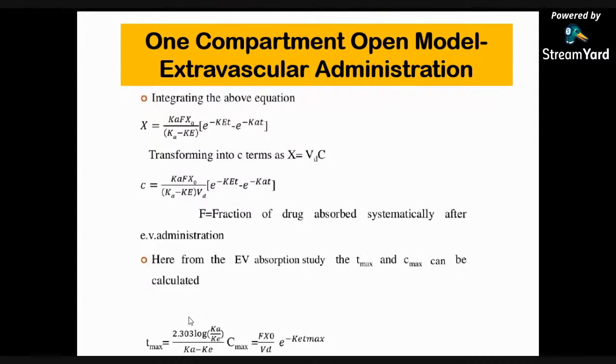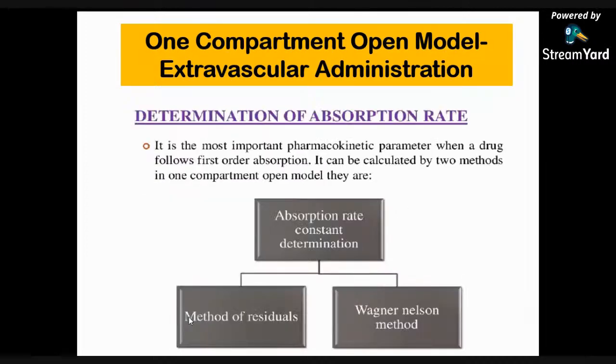So this was the basic information regarding the one compartment open model of extravascular administration.